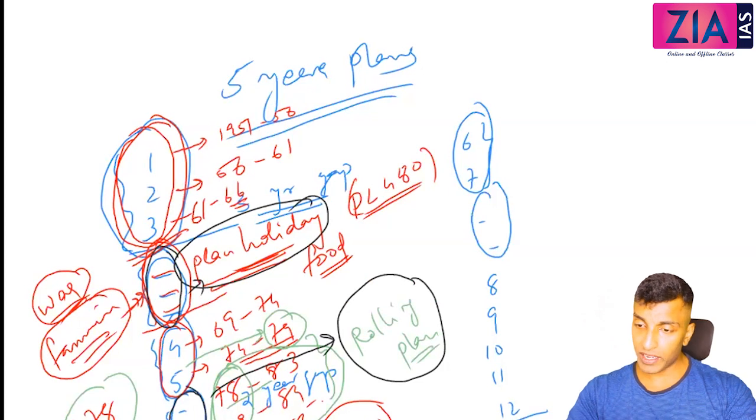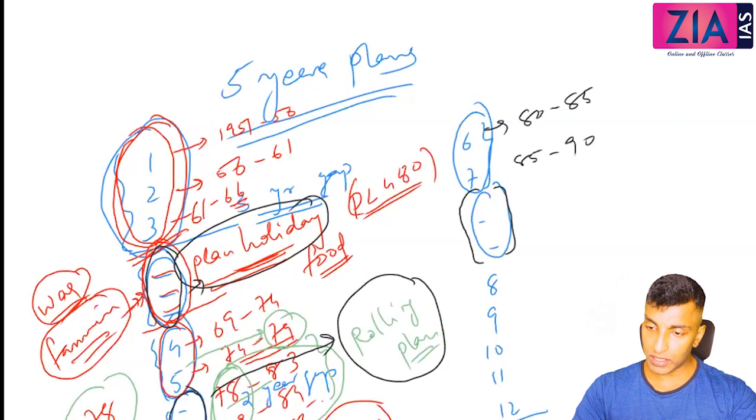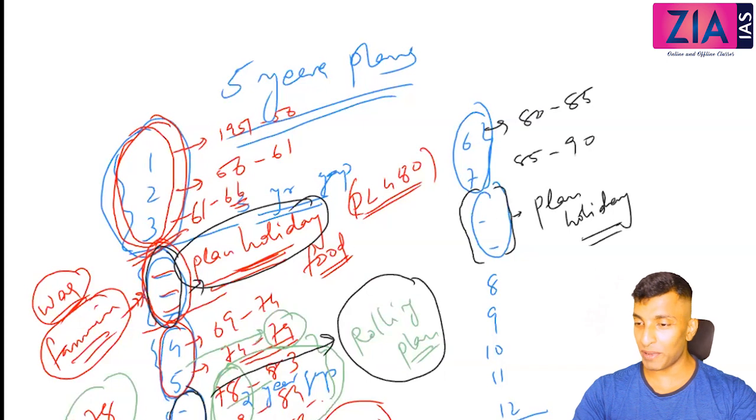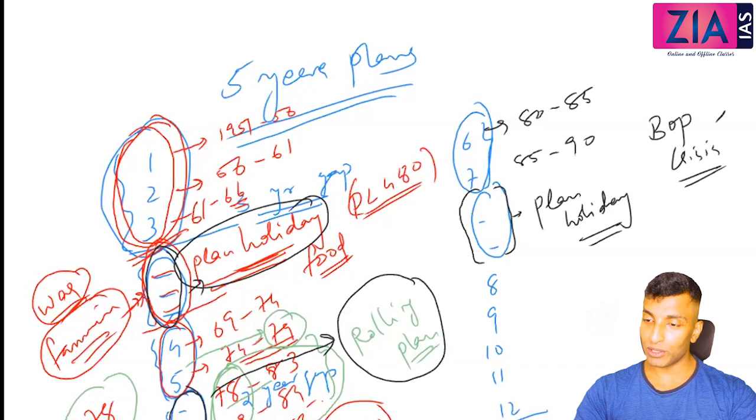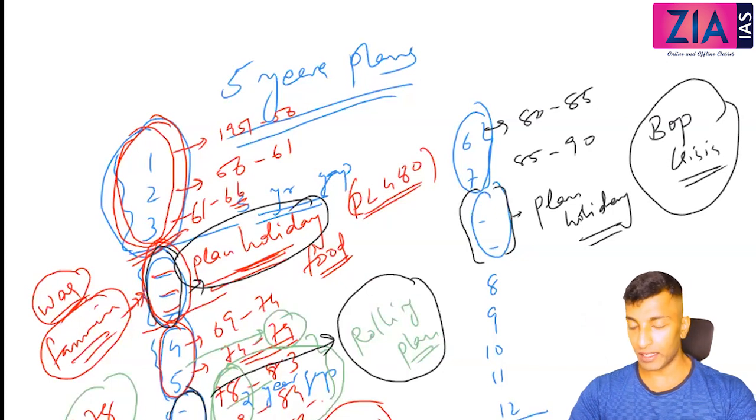Okay? Now the 6th plan continued from 1980 to 85 and then 85 to 90. Then what happened during this time? What is the problem here? Why did we go for a plan holiday? Here also these 2 years were actually a plan holiday. Liberalization as such was not the problem. The problem was the BOP crisis. Because of the BOP crisis only we went for LPG, right? Because of the demand from the IMF, we had to follow certain conditions by the IMF and World Bank. We signed the Washington Consensus, and I'll be discussing all of those.